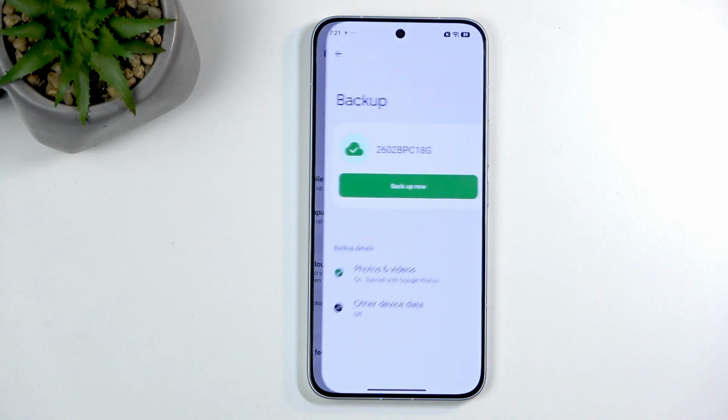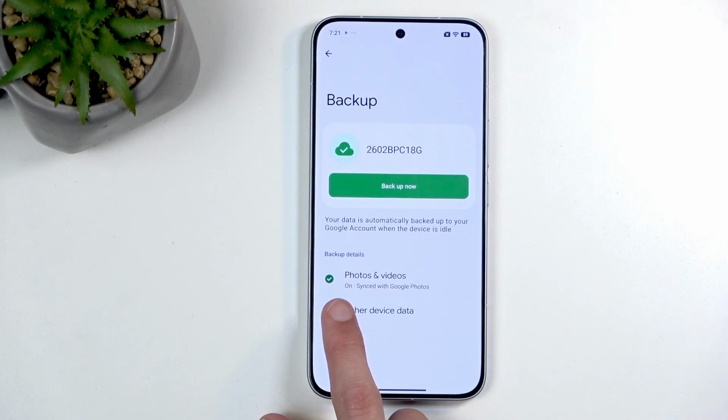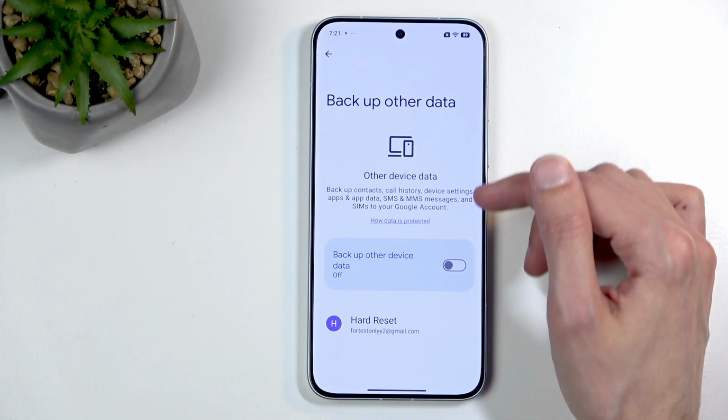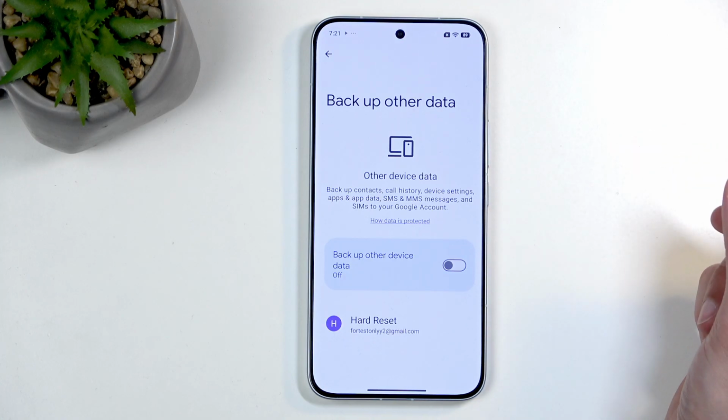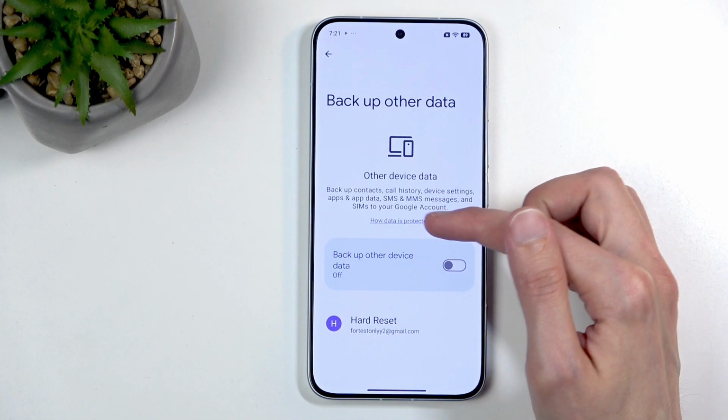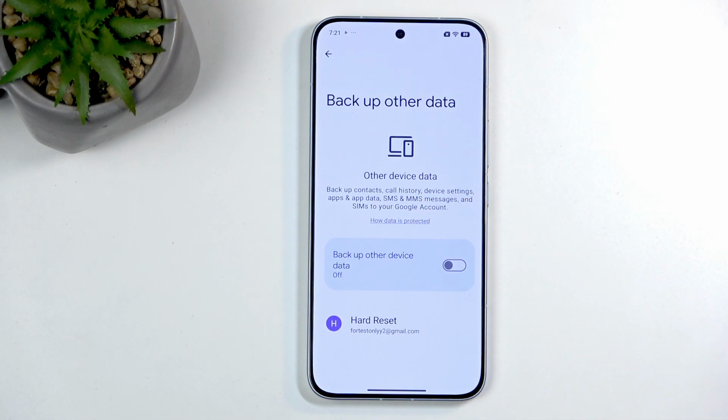So starting off with the Google one, you can see when you click on it, we have photos and videos backed up, but other device data is not, which you can toggle on if you want to. And in here I do want to point out, it says that it backs up things like contacts, call history, device settings, apps, app data, SMS, and MMS messages. Now, that's bullshit. I'm not going to sugarcoat it. It's just a load of barnacles right here. As some of the most important things that it doesn't back up will be applications and app data.